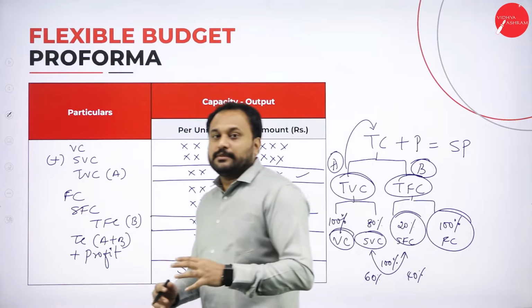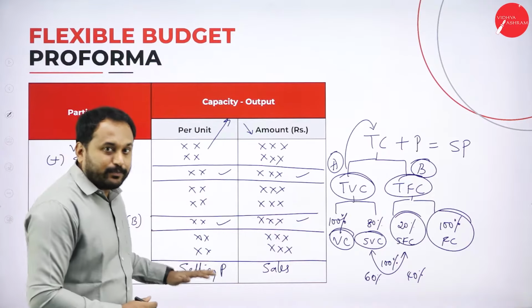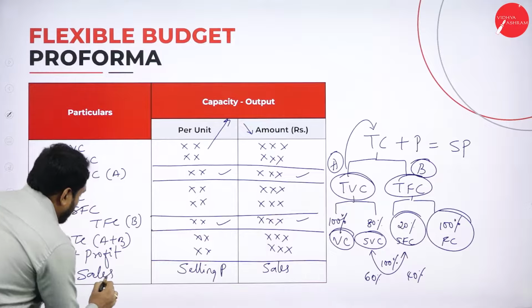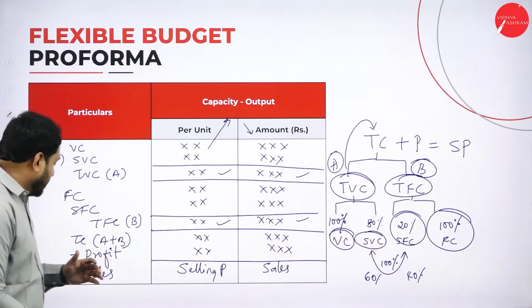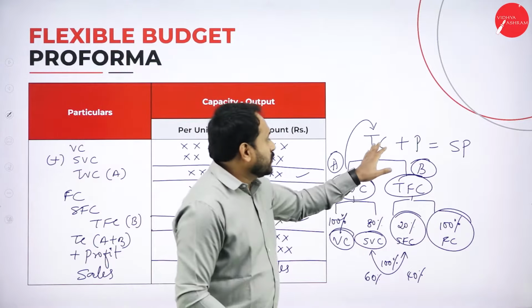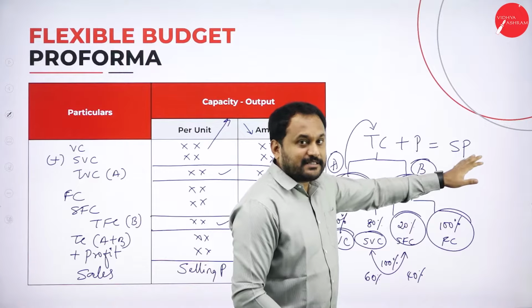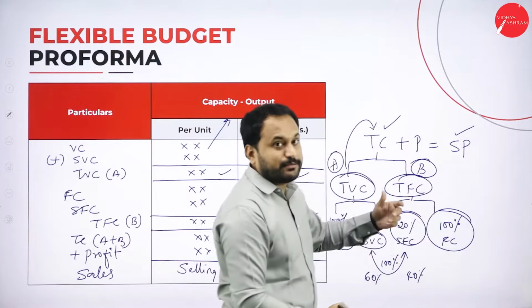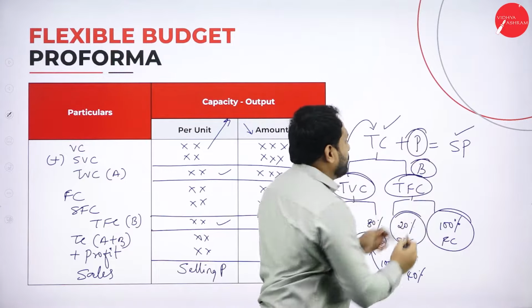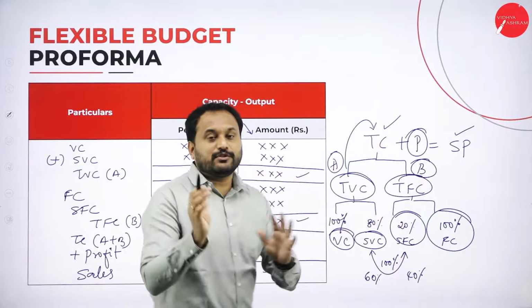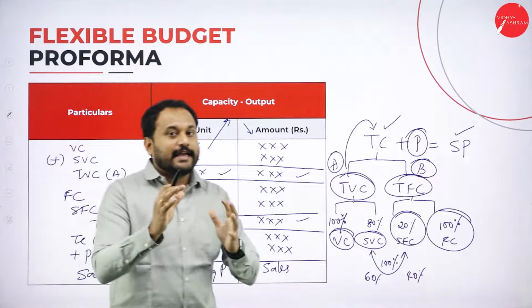You are supposed to go with addition. Supposing in the problem, if they have not given you profit and they have given you the sales, what exactly are you supposed to do here? Sales minus total cost, you will get profit. See, total cost plus profit is selling price. The same way, if they have given you selling price and total cost, you are supposed to find the profit. What you will do is selling price minus total cost is profit. That is how you will shift, and then you will calculate it.